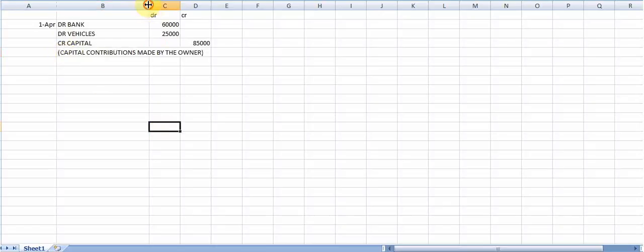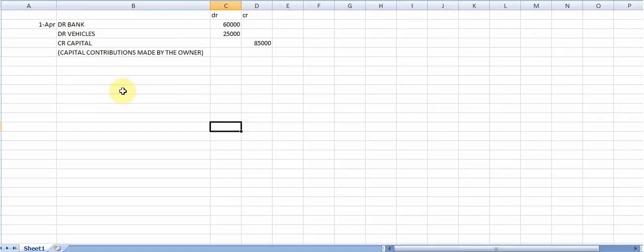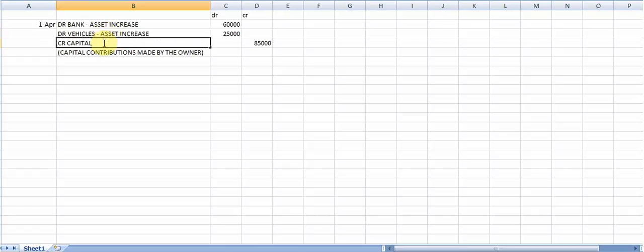Again, very, very important, there will be no VAT on capital. I just want to indicate again, remember bank is an asset and it is increasing, so therefore we have a debit. The vehicle is also an asset which increases, therefore a debit, and then capital is your equity which is also increasing because this owner is now investing more money in this business. That was for the 1st of April.